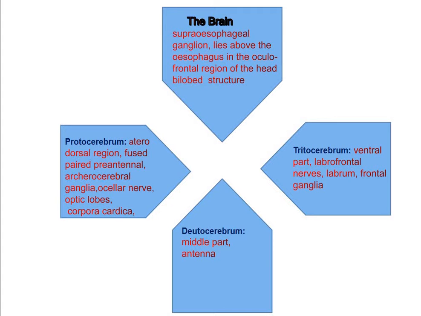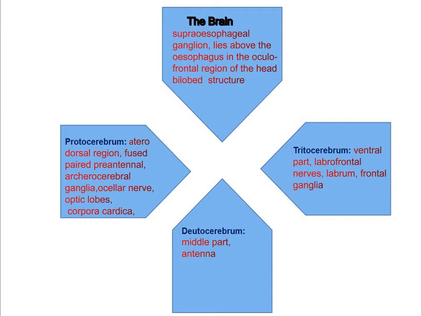The aorta runs ventrally and opens into the brain. Now the insect brain is divided into three dorsoventral regions: the forebrain or protocerebrum, the middle brain or deuterocerebrum, and the hindbrain or tritocerebrum.